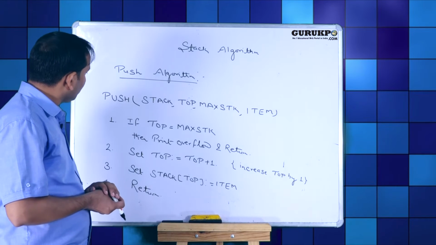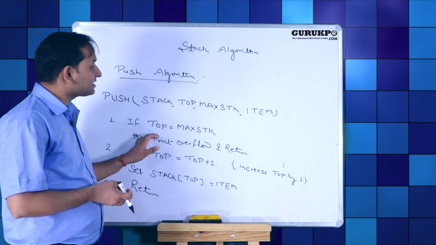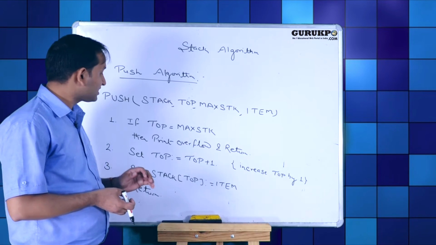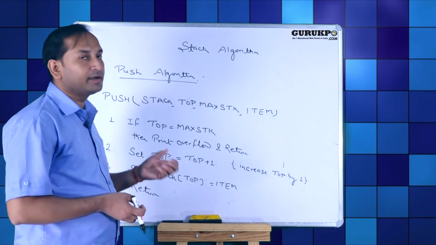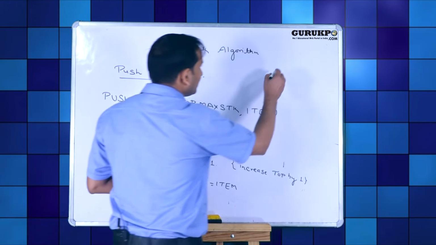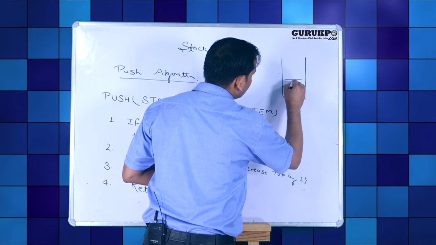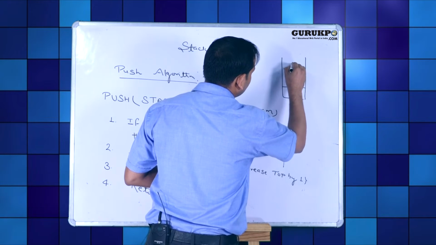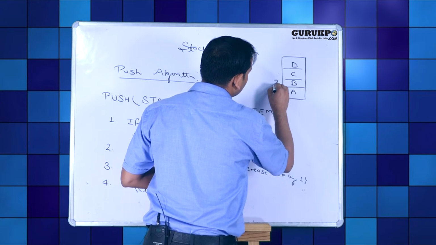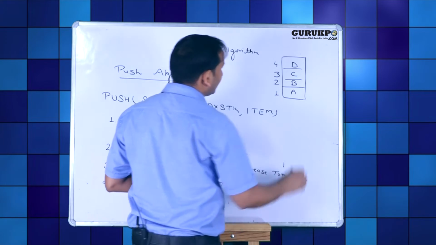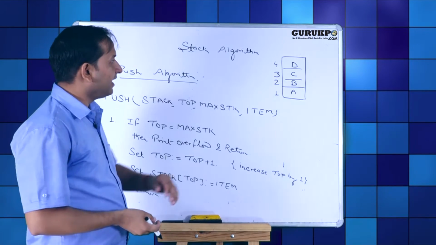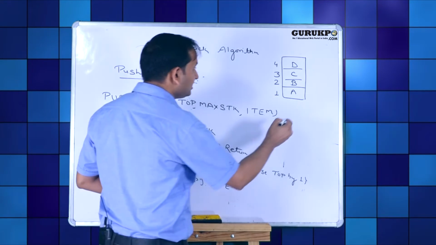First step of push algorithm: if top equal to max stack, then print overflow and return. It means suppose we have a stack which contains 4 elements A, B, C, D and maximum size of stack is 4.